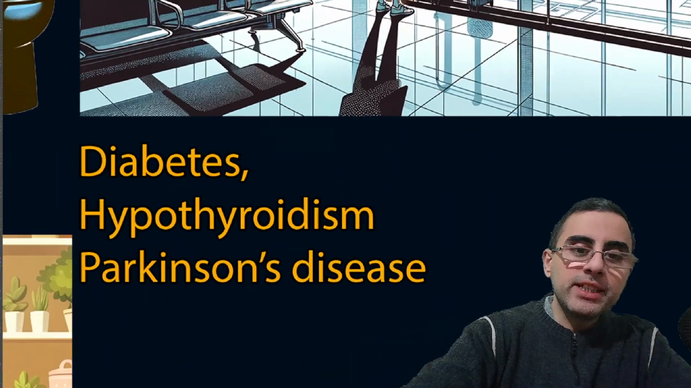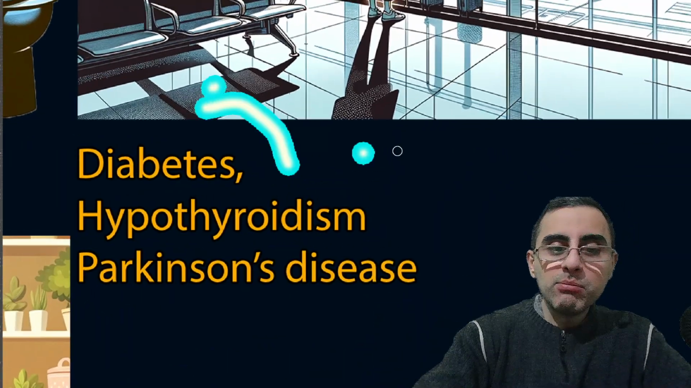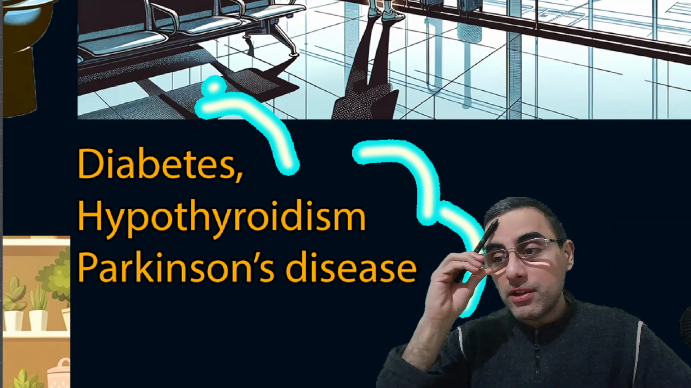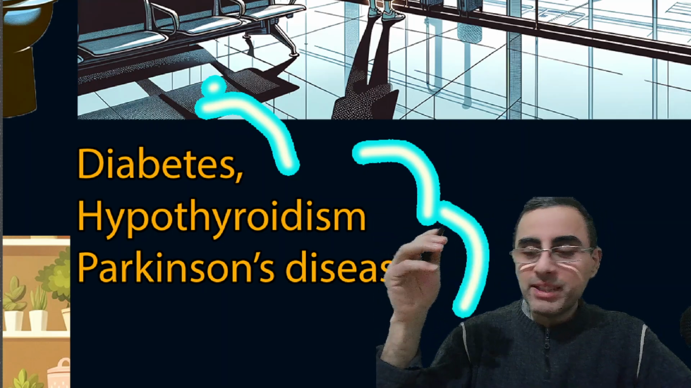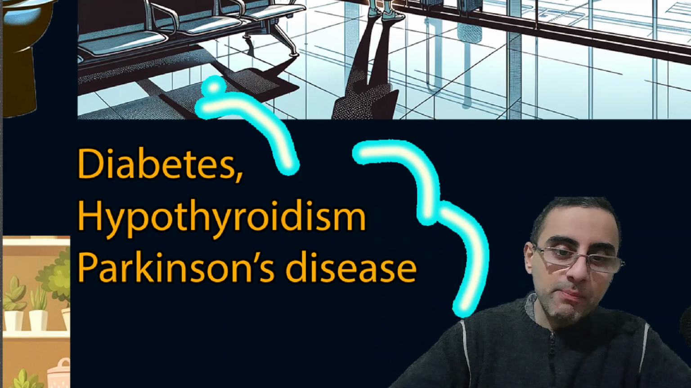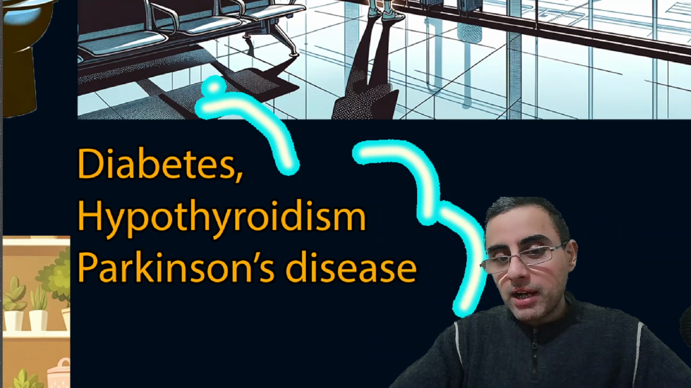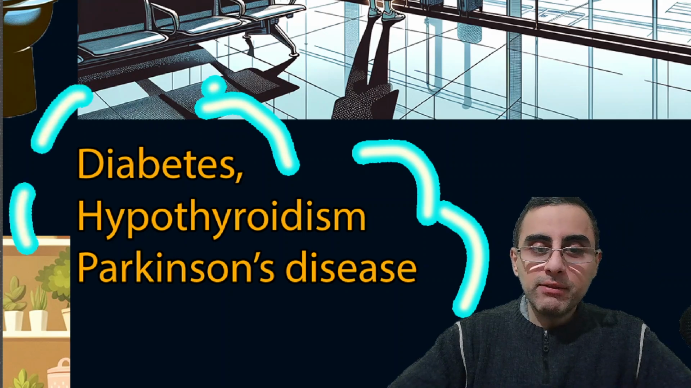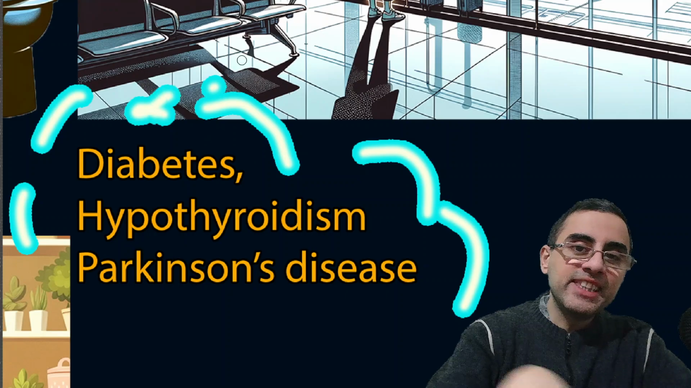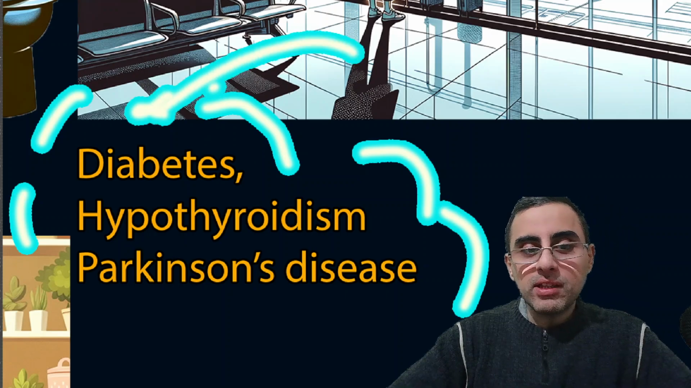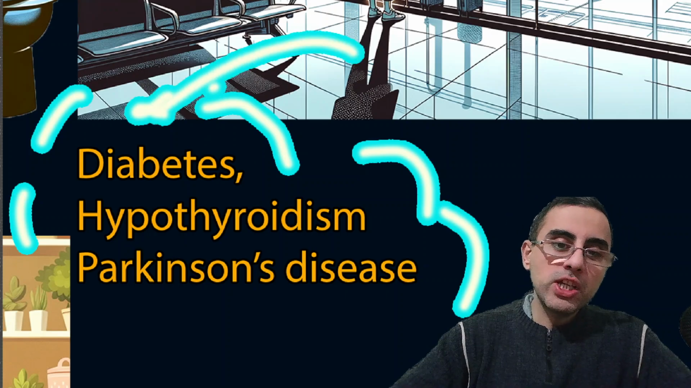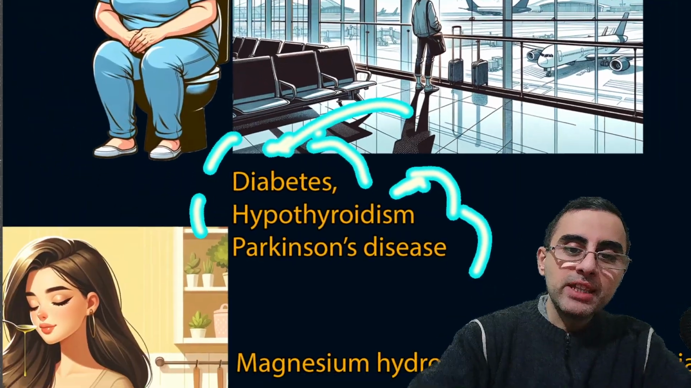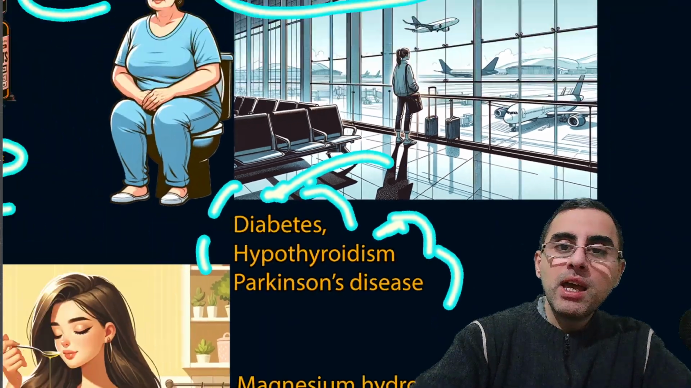Several diseases such as diabetes, hypothyroidism, Parkinson's disease, colon cancer, and other rare diseases, for example multiple sclerosis, can also cause constipation, but such diseases are not common. Of course, diabetes and hypothyroidism are relatively common. Diabetes can damage intestinal nerves, and that's why it can cause constipation. During hypothyroidism we have slowed metabolism, that's why we have constipation.